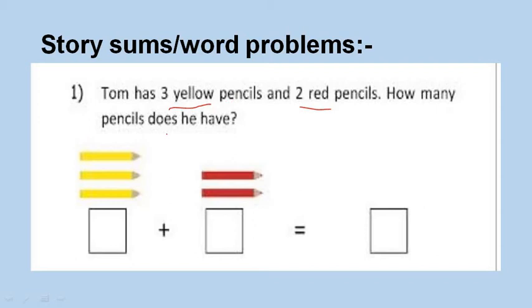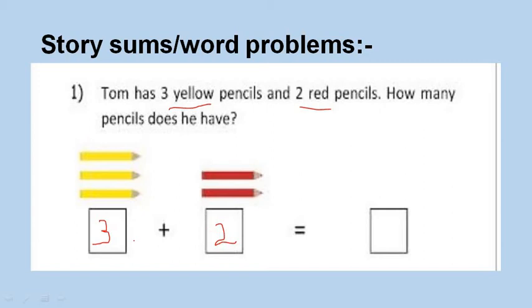So what should he do? First of all, he should count his yellow color pencils, 1, 2 and 3, and write it in the box. After that, he has to count the red color pencils which he has. So he has 2 red color pencils, 1 and 2.